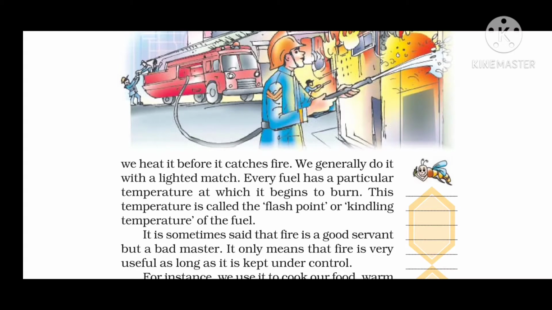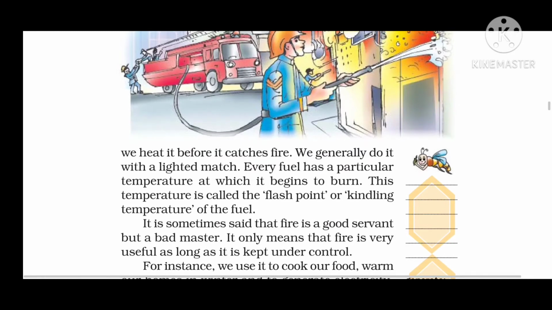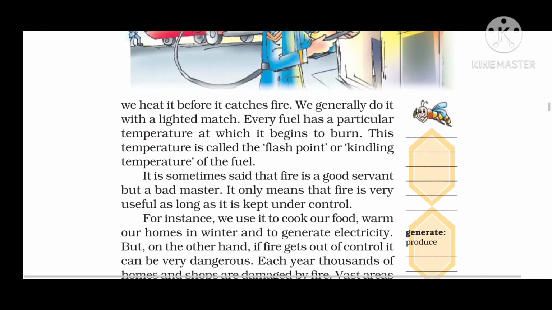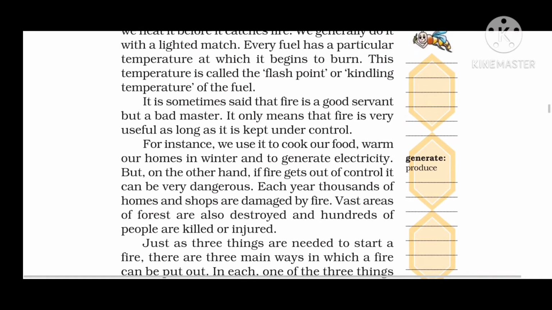So, as we have studied, fire is a good servant till it is under control, and whenever it is out of control, it becomes our master, and this becomes very dangerous. It's not useful. For instance, we use it to cook our food, warm our homes in winter, and to generate electricity. But on the other hand, if fire gets out of control, it can be very dangerous. Each year, thousands of homes and shops are damaged by fire. Vast areas of forest are also destroyed, and hundreds of people are killed or injured.